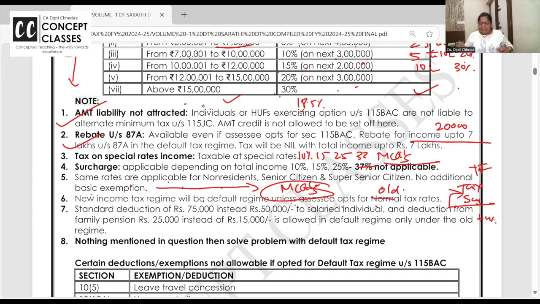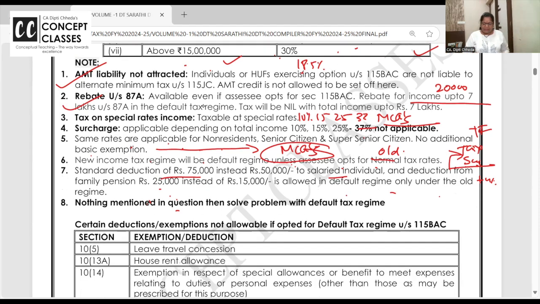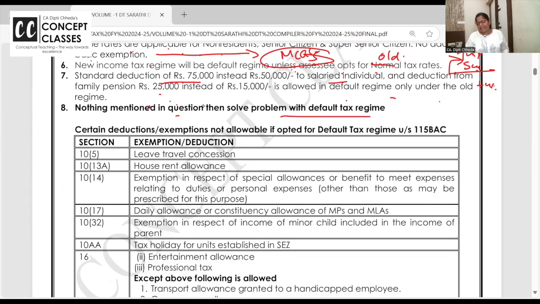Okay. Two basic differences in the old regime and here is, in case of salary, standard deduction is 75,000. In the default tax regime from gross salary, the standard deduction is 75,000. There 50. Same way, family pension, which is taxable in income from other sources, 1/3 or 15,000 in the old regime. But here it will become in the default tax regime 1/3 or 25,000. Okay? Right. Nothing given in the question, you have to solve as per the default tax regime.